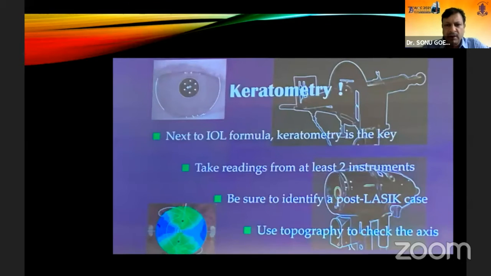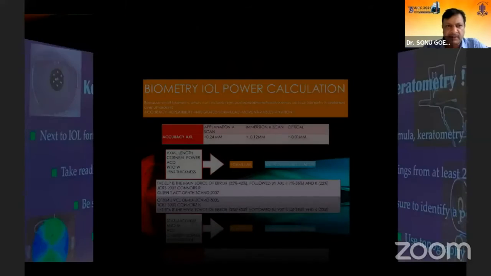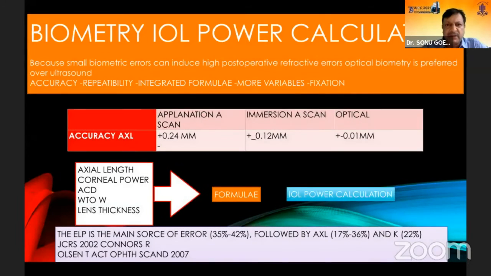Keratometry, we all know, stands next in the IOL power calculation, and very important is taking two keratometry readings maybe some time apart, and be sure to identify the post-LASIK patients, which I hope will be discussed. So the biometry in the IOL power calculation matters, because small biometric errors can induce high post-operative refractive error. That's why you prefer an optical biometer over an ultrasound.